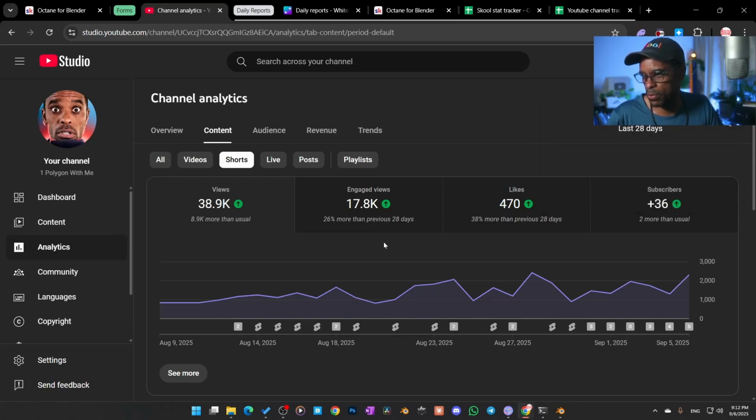So look, we're pushing green on everything right now. We're starting to see the benefits of posting multiple times a day now, 2 to 3 times a day instead of once a day.